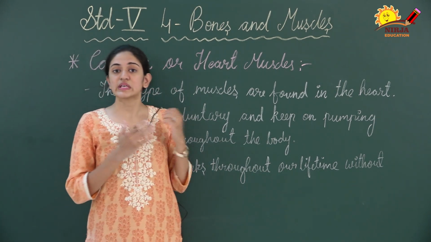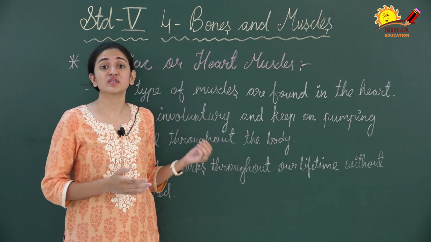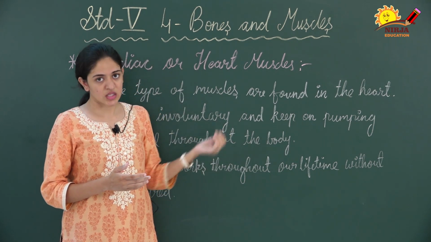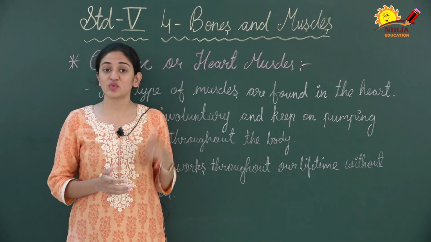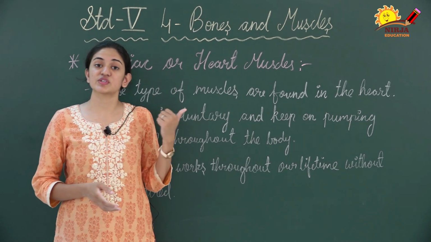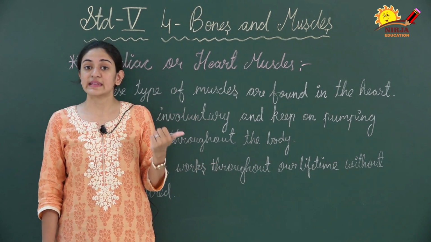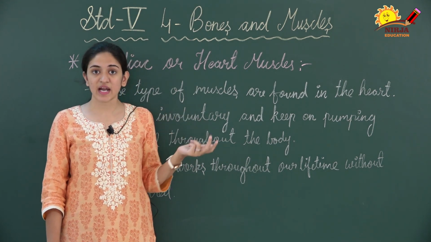So dear children, here this chapter ends, right? Let's have a quick recap of the things we learned today in this video. First we discussed joints. What are joints? Then we learned about different types of joints: the hinge joint, the ball and socket joint, the pivot joint, and then the gliding joint.